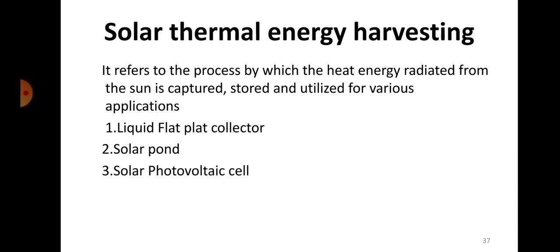So the name itself is clear. Photo means light, voltaic means converting into voltage. So it's a device which converts the available energy of the sun into voltage. That's called a photovoltaic cell.